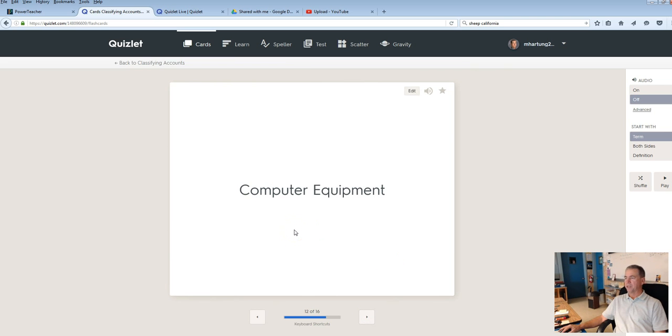Computer equipment. Most businesses have computer equipment of some type, so that's an asset. Hard to do business these days without having some type of computer equipment. If you're somebody here in the FFA or 4-H and you have a show pig, that is definitely an asset. You are going to use that pig to make money at that livestock auction. Sheep shears. This is some tools, equipment that you use. It's an asset, and you're going to use that to fix your lamb up, make it look really good for showmanship. So there's an asset.